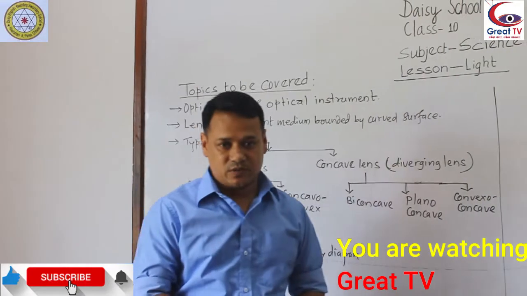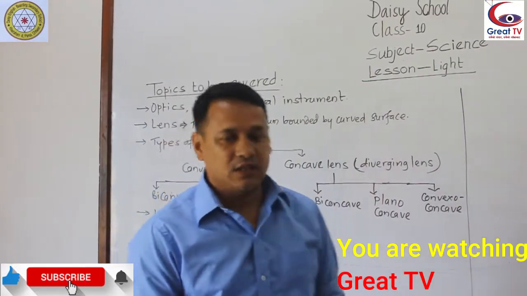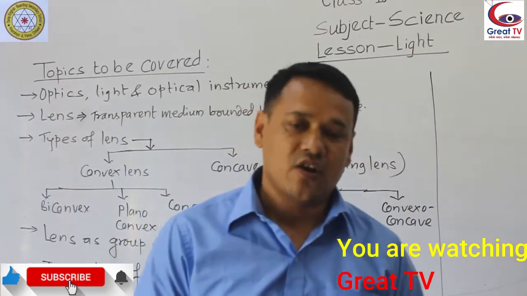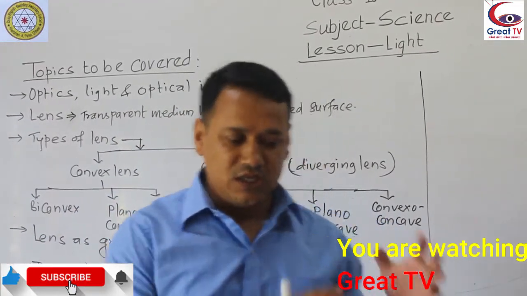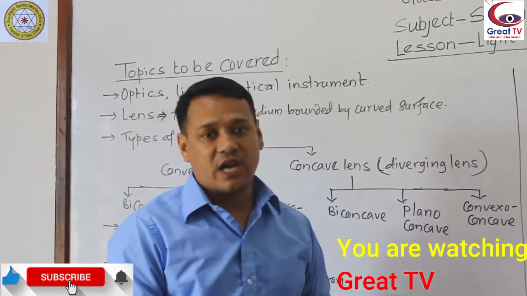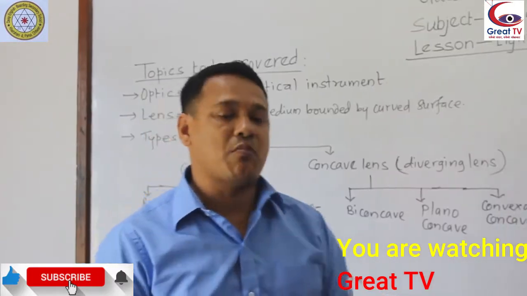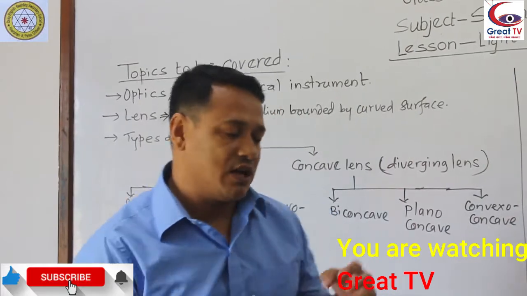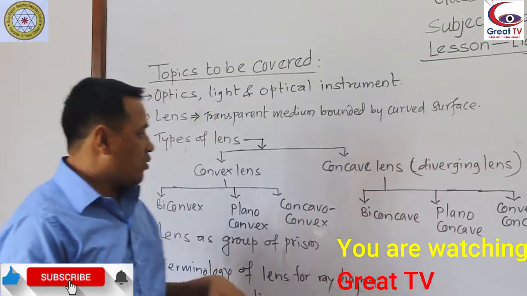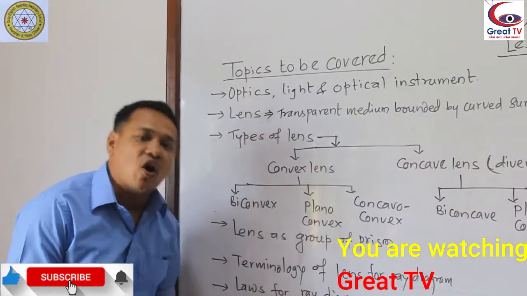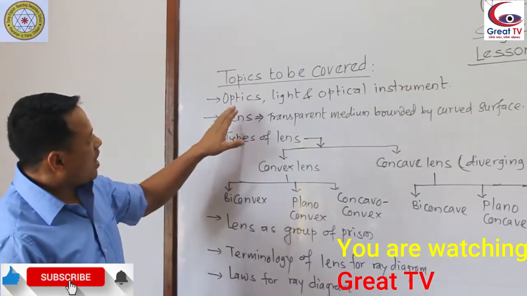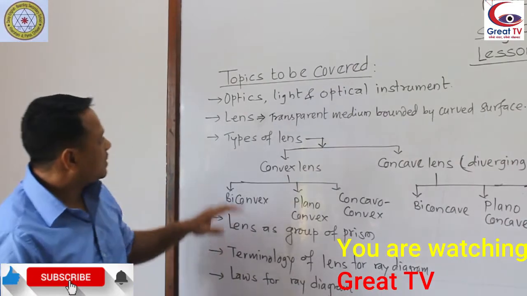Students, this light chapter is very important and let's say an easy lesson. For example, in this lesson you have to draw ray diagrams and you have to discuss the defects of vision mainly. Today we are going to discuss the basic terms of the light lesson. Okay, let's enter into the topics.